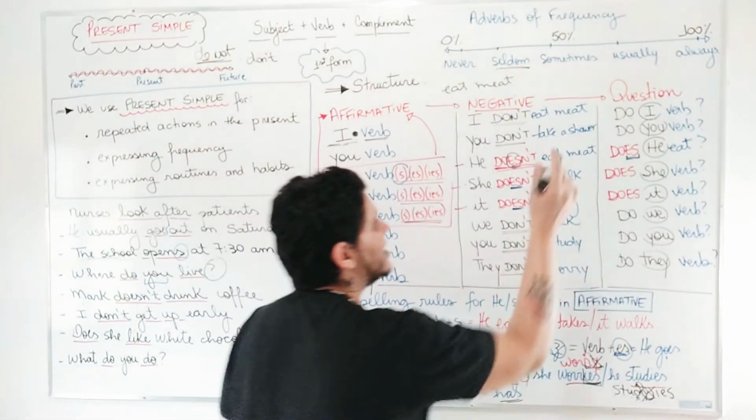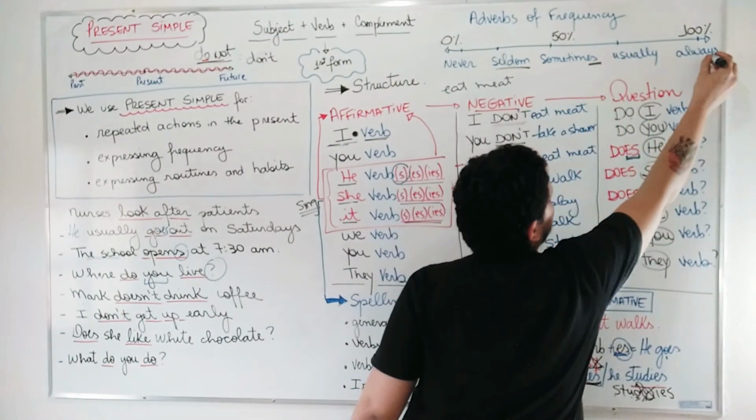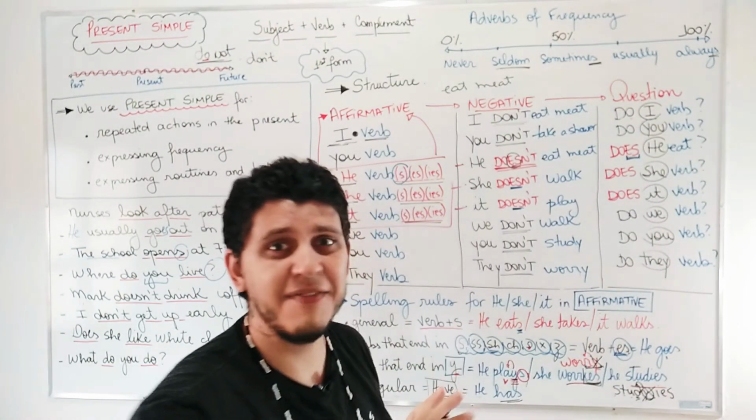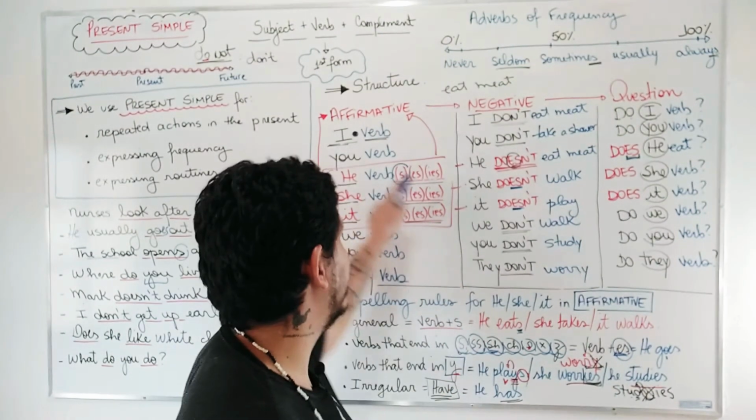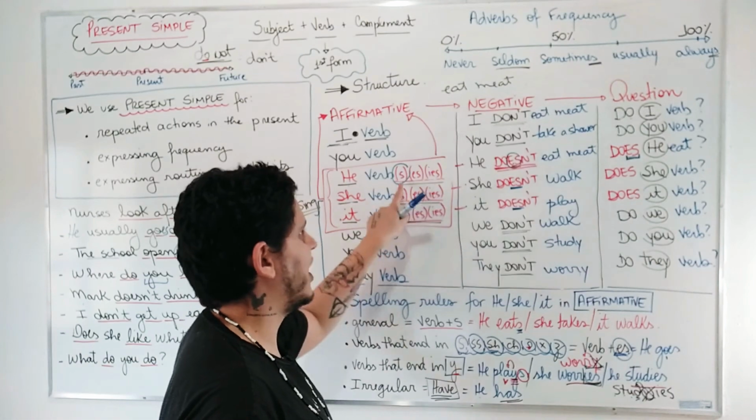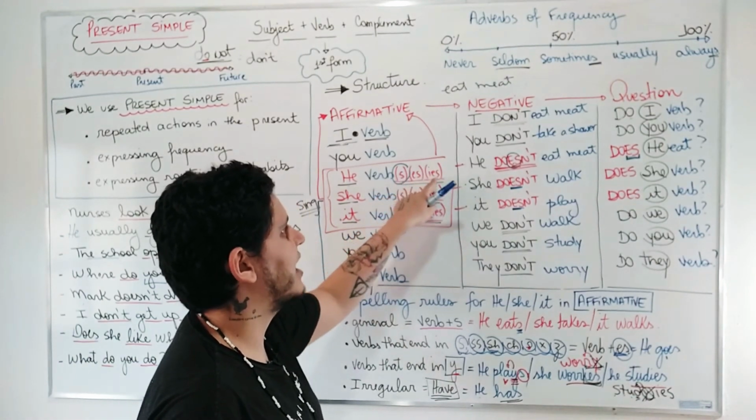Guys, it doesn't matter if there is an S at the end of the adverb. It doesn't have anything to do with the verb. For he, she, it, the verb continues changing, receiving S, ES, IES.